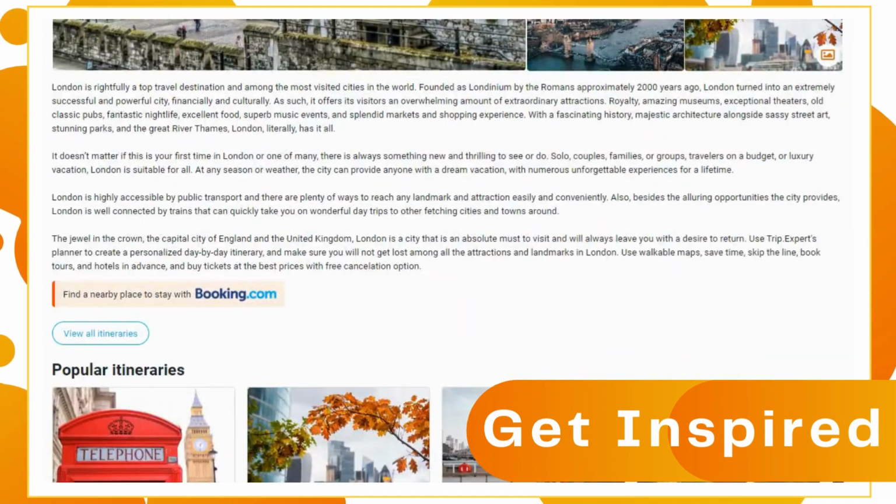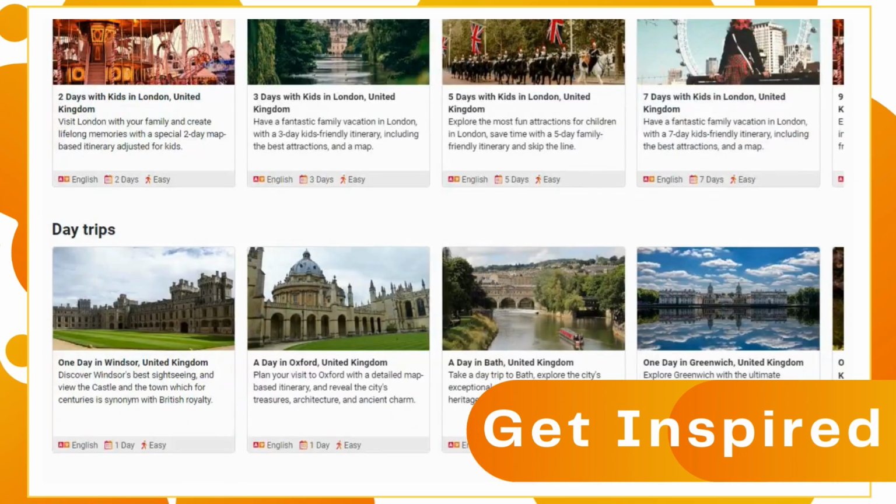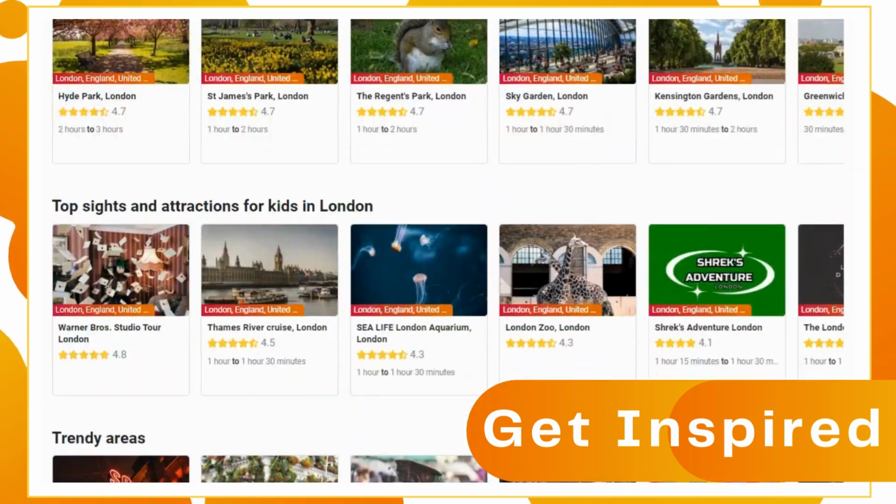Explore ready-made itineraries that you can copy and customize to fit your plans, and discover new possibilities.